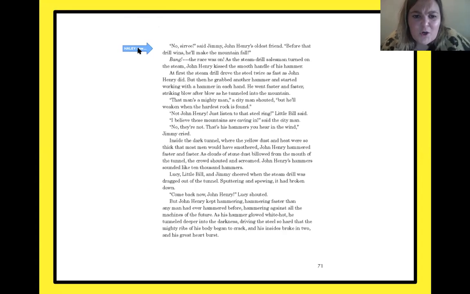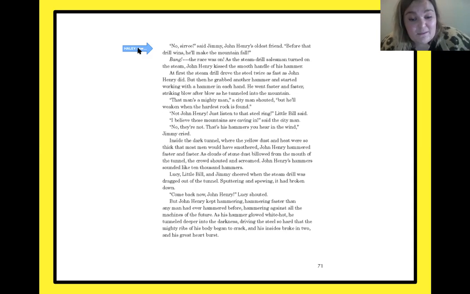"No, sirree," said Jimmy, John Henry's oldest friend. "Before that drill wins, he'll make the mountain fall." Bang! The race was on. As the steam drill salesman turned on the steam, John Henry kissed the smooth handle of his hammer. At first, the steam drill drove the steel twice as fast as John Henry did. But then he grabbed another hammer and started working with a hammer in each hand. He was faster and faster, striking blow after blow as he tunneled into the mountain.